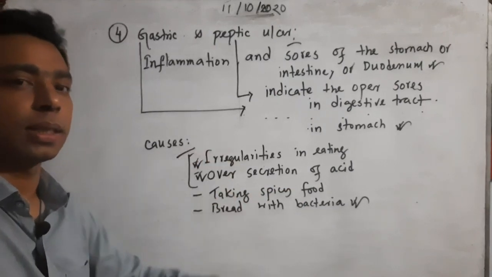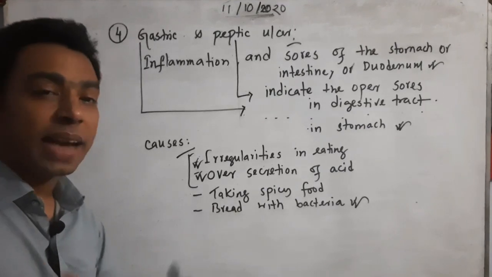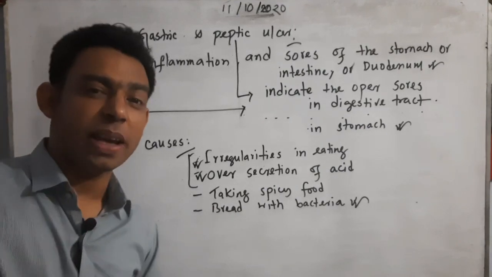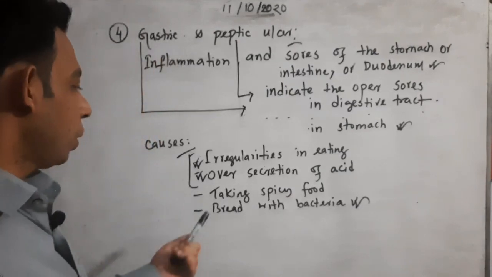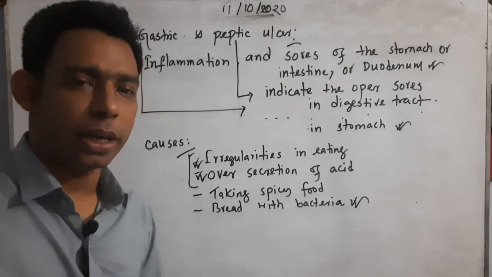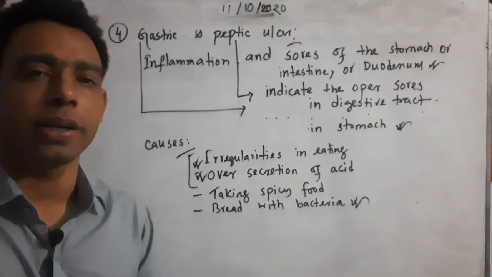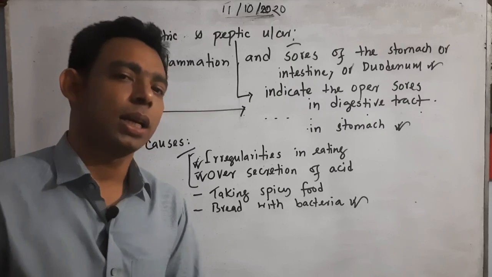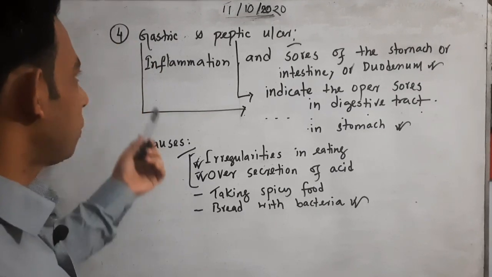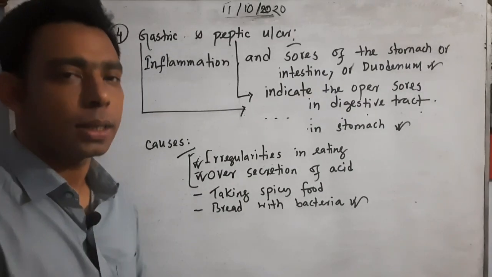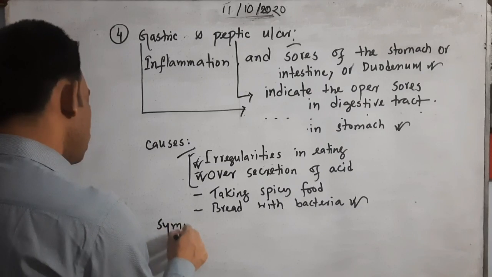This ulcer disease is getting much worse than before. Taking spicy food, yes, someone likes spicy food, but much spicy food can be a reason for ulcers. Bread with bacteria: what I mean is, if you take something after 7 days when the expiry date has passed, you can take bread with bacteria. That is also a cause of gastric or peptic ulcer. Now we will try to find out some symptoms.